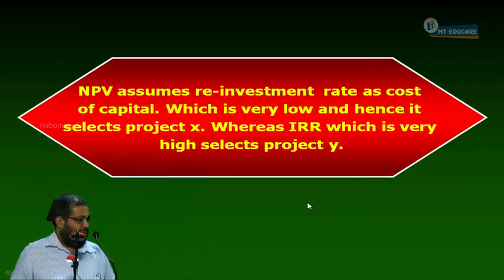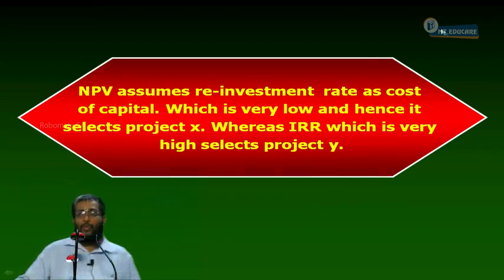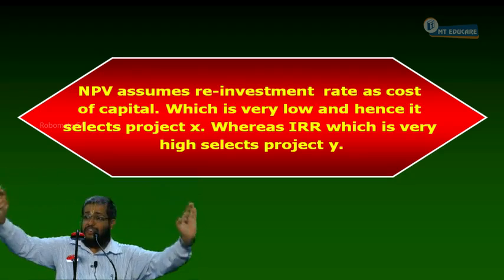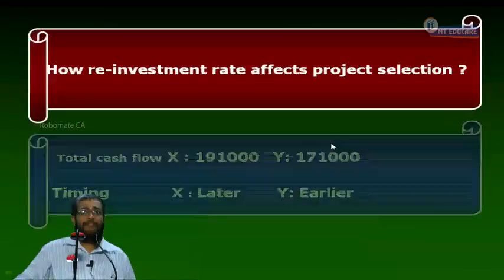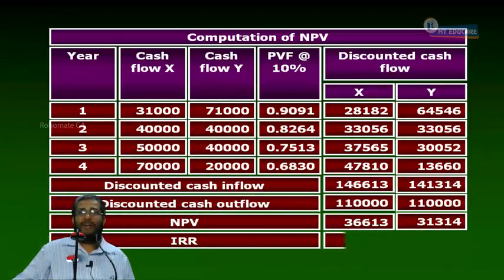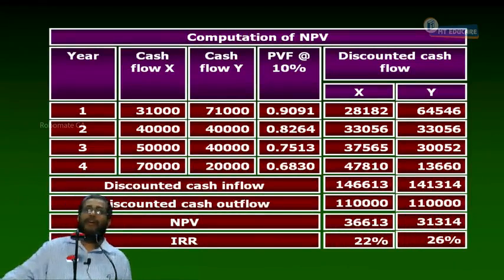Everybody yes or no? With the first point, we understood why X and Y are selected by NPV and IRR. The reason for the conflict is over. The next stage is knowing how to resolve the conflict using the modified NPV, modified IRR approach. Are you following the sequence? Now, you should have copied up to this. Yes or no? No. Write down notes.